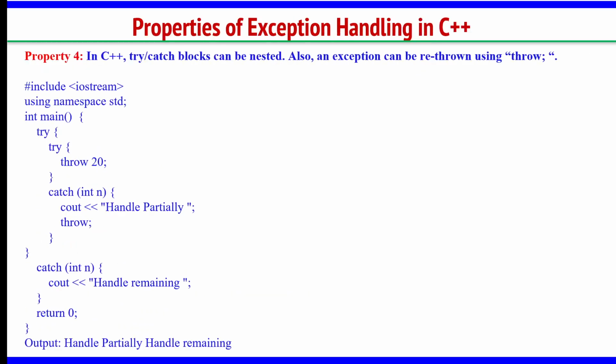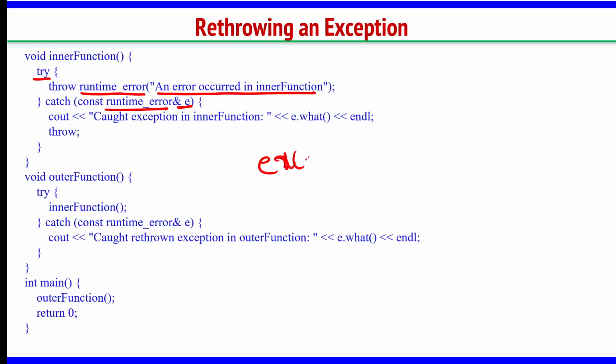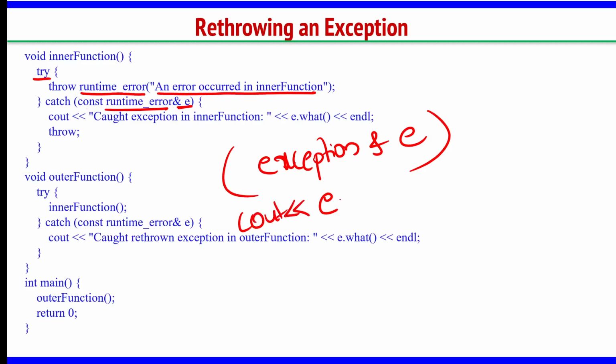Okay. The same thing we have used in this program also. If you see, in rethrow also I have used, see, try throw runtime_error, an error occurred in inner function. And here I am writing const runtime_error ampersand e. If you know that it is a runtime error, you can write runtime_error directly. If you do not know what it is, simply write exception in the catch block, exception ampersand e, that is it. And here you write cout e dot what, it will tell you what has been thrown from there.